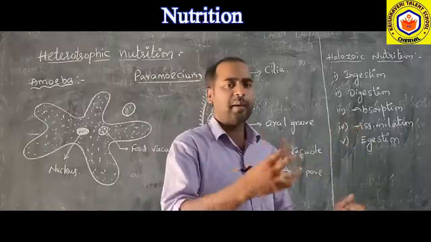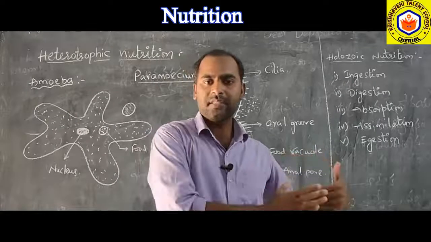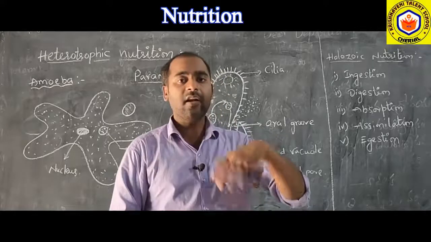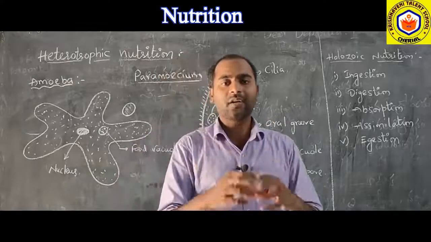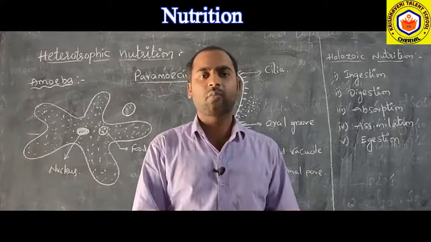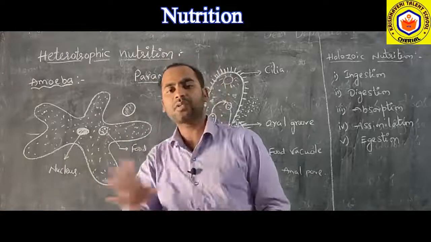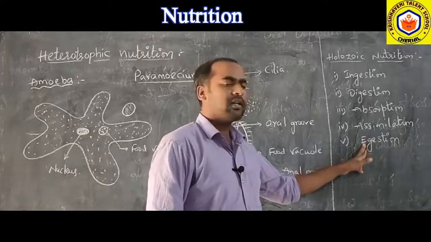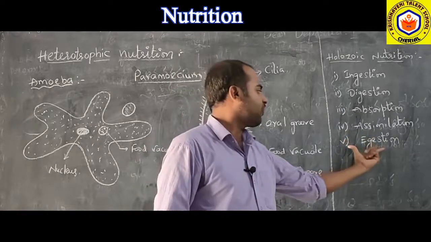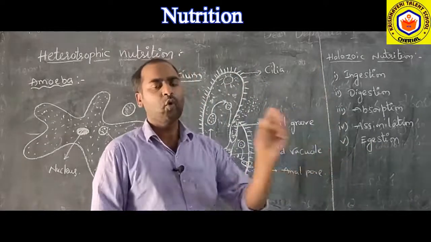Then assimilation. The absorbed food should be converted into energy. That will take place in cellular respiration. Assimilatory powers will be formed in the cells. Then the unabsorbed food, which is not digested, the undigested food, will remain as a waste material in our body. That should be eliminated outside, right? So that is the process of elimination, which here we call egestion. So these are all the steps involved in holozoic nutrition.